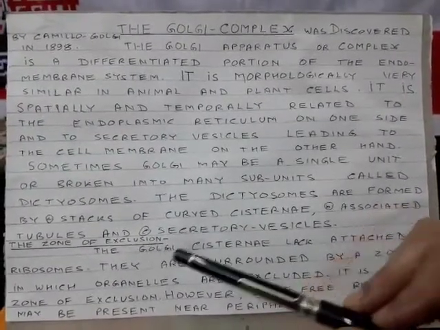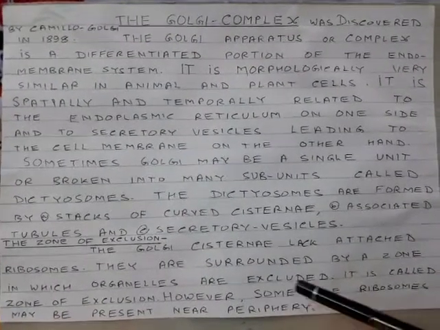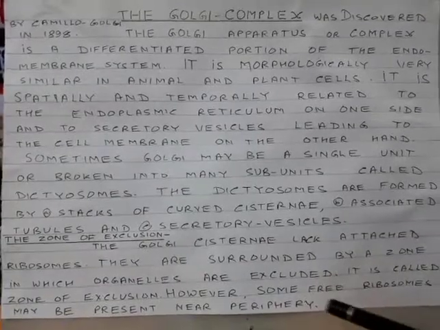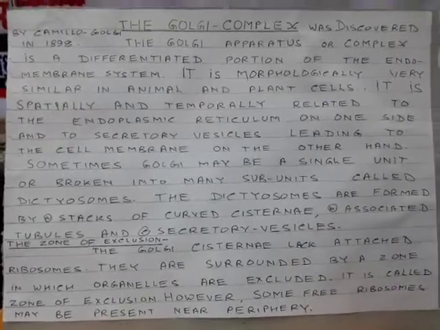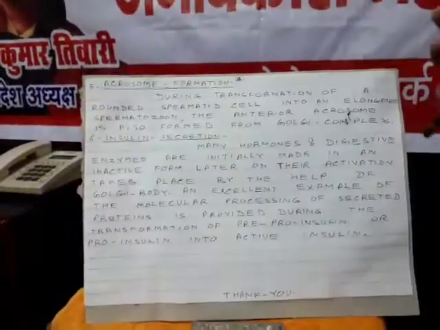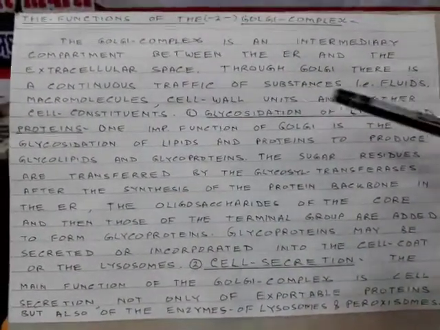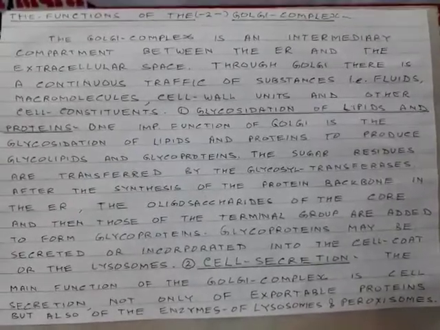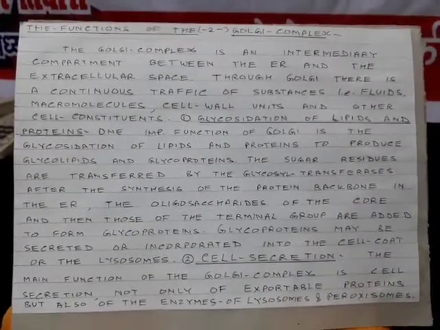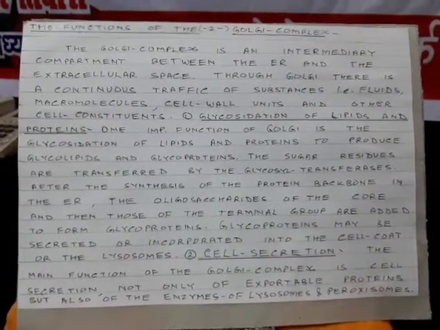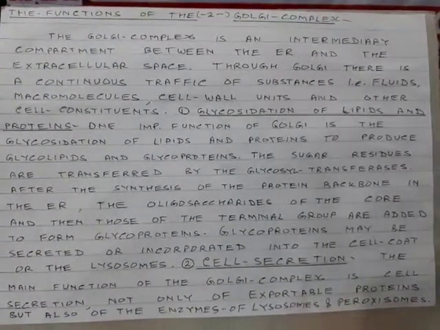Regarding zone of exclusion, the Golgi cisternae lack attached ribosomes. They are surrounded by a zone in which organelles are excluded. It is called zone of exclusion. However, some free ribosomes may be present near the periphery. Regarding the functions of Golgi, there are many functions. First of all, the important thing is that there is always a traffic from the endoplasmic reticulum towards the Golgi body and from the Golgi body towards the lysosome, peroxisome, or towards the cell surface.